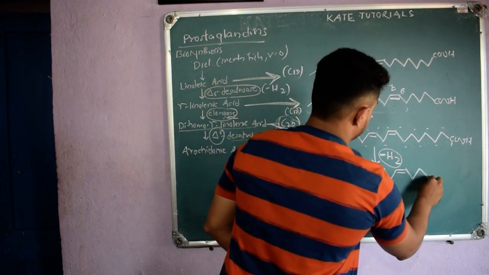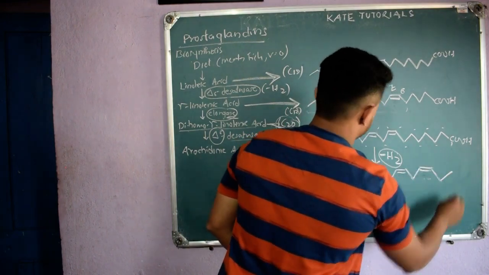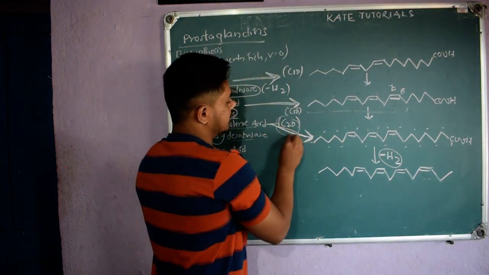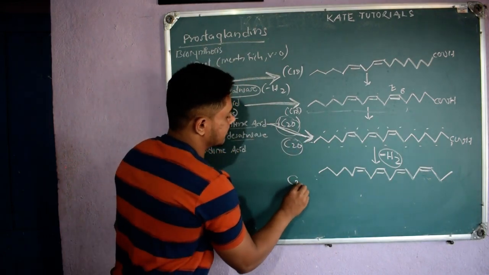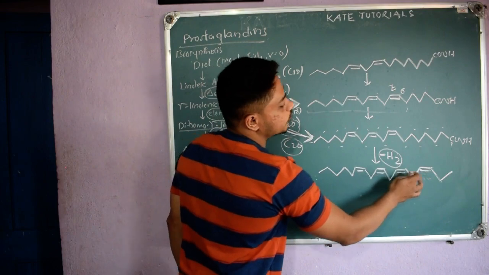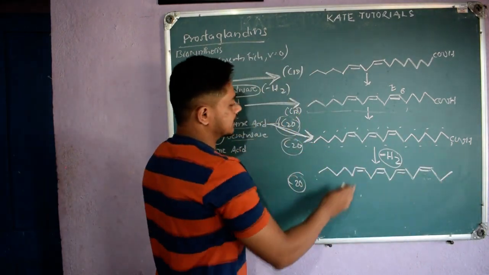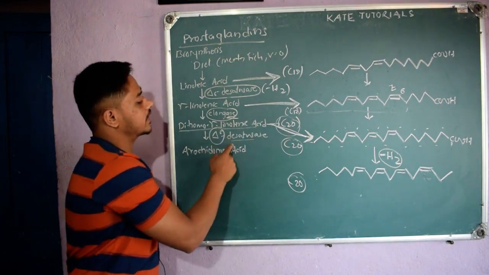Right. Sorry. And here, yes. So totally C20 is there, right? So here also C20 will remain, but only pi bonds were 3 here: 1, 2, 3, but one more pi bond comes here. That's the difference. The COOH group will also remain the same. That is done by this delta 5 desaturase.